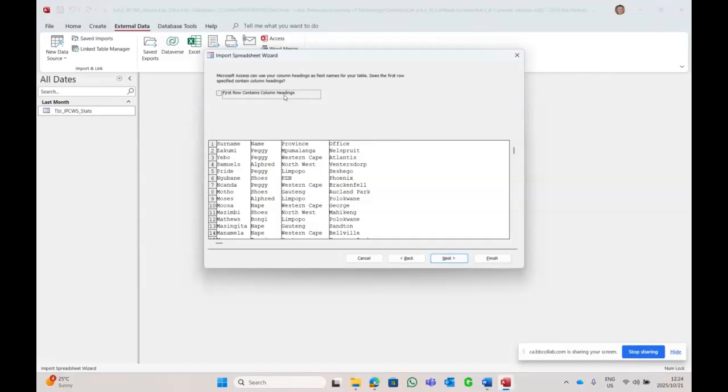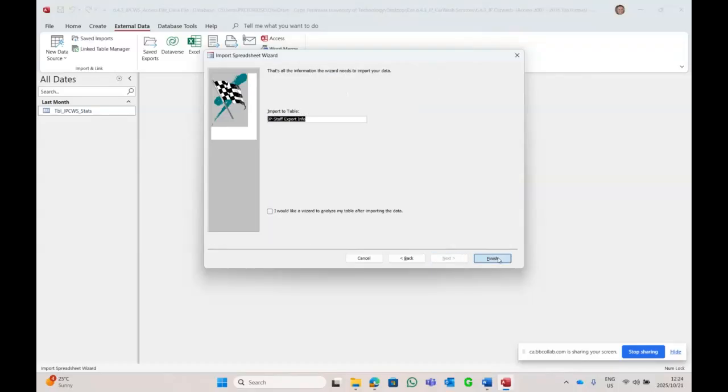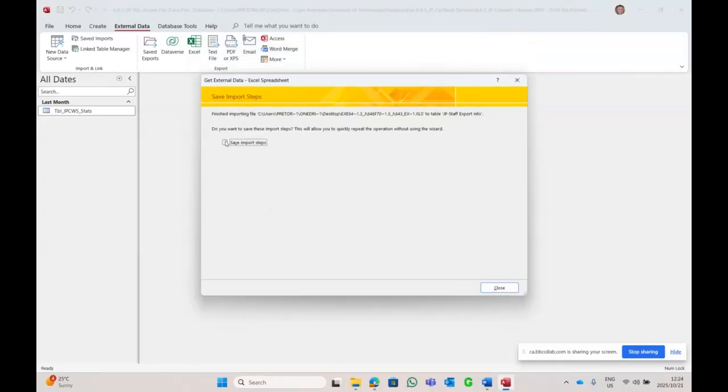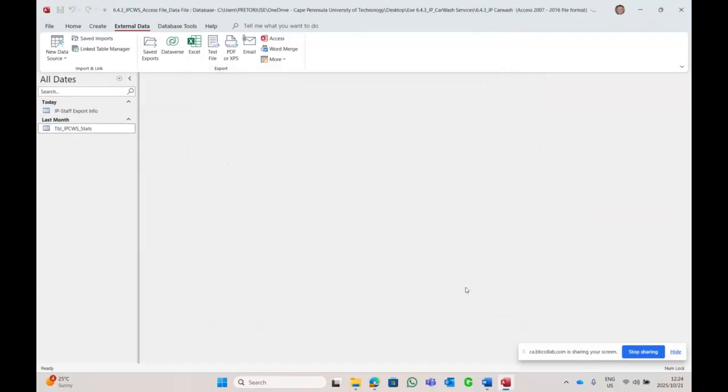Do you want the first row to contain column headings? Yes. And we say next. We tick the box. And we say next. And we let Access provide us with a primary key to lock the information. And we say next, and we say finish. And we save the import steps. And voila.